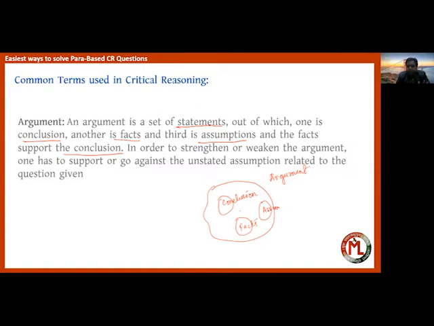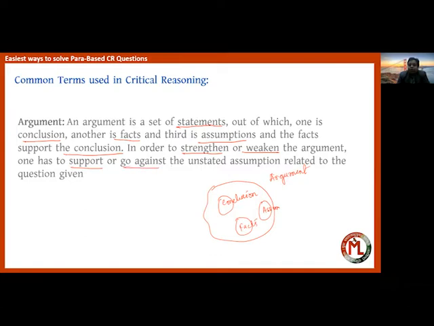So what are arguments? Arguments are basically a set of given statements, out of which one is the conclusion. Other statements may support the conclusion, may not support it, may be general facts, which may or may not be true. That is different.